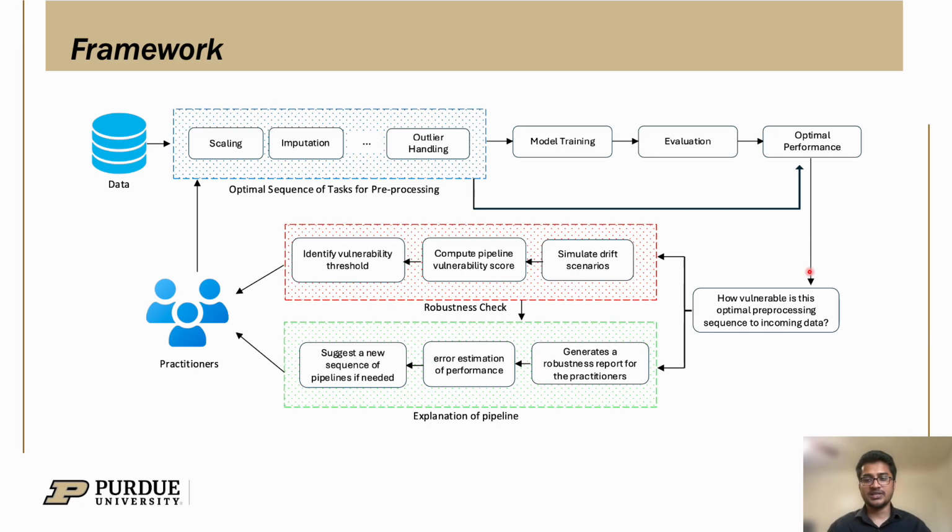And this framework can be used in both pre and post deployment scenarios. In the pre-deployment scenario, it is able to provide practitioners an assessment of the chosen pipeline, like what the potential failure scenarios could be, how critical the scenarios would be, and what the prevention for that is. And in the post-deployment scenario, it could compute the severity of the drift, the performance drops, and the suggestion of the new pipeline based on that scenario.